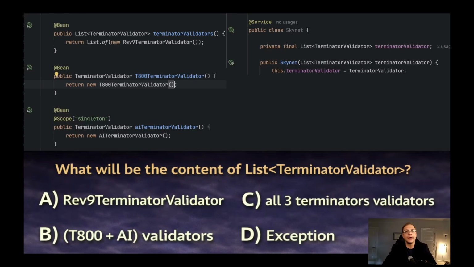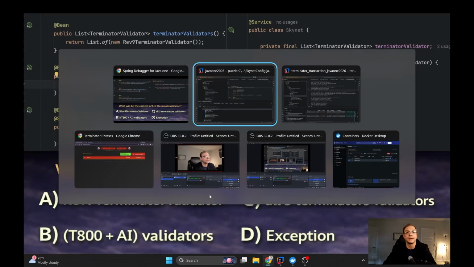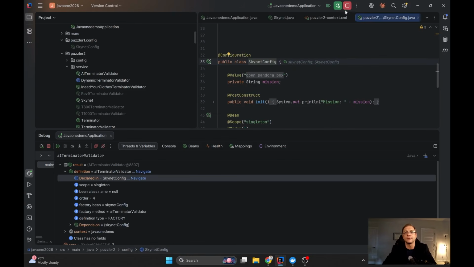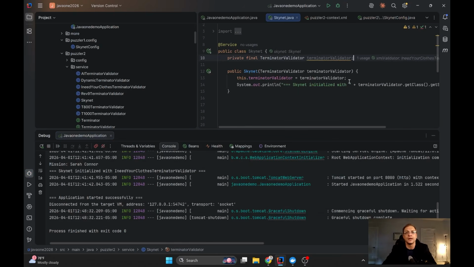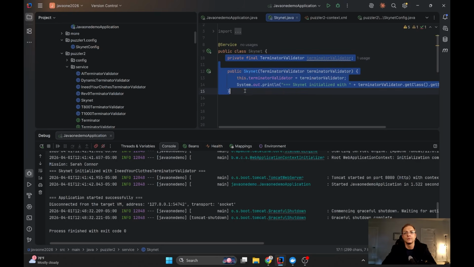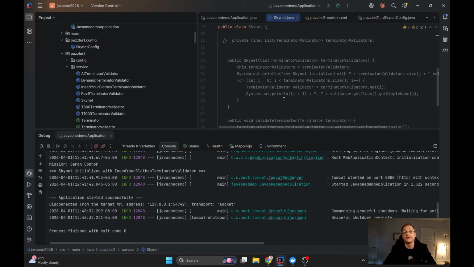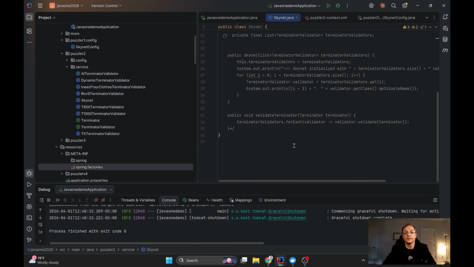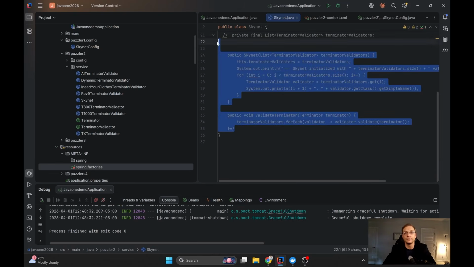Let's try to think. We said that Spring manages objects for us, so maybe it can help us with some design patterns out of the box. For example, one of the most popular design patterns is chain of responsibility. I love that. Why should we use only one validator? Let's stop it and let's change my Skynet class. So let me comment this out. I'm not going to work with only one terminator validator. We already have three of them. And here we will uncomment.